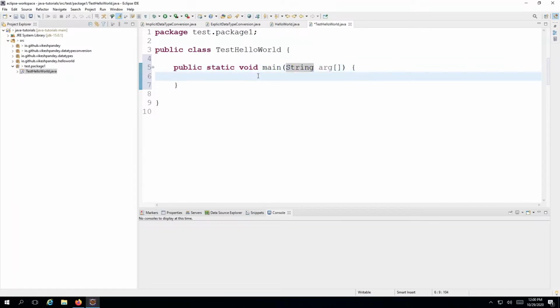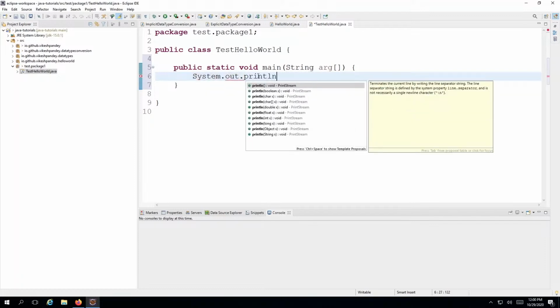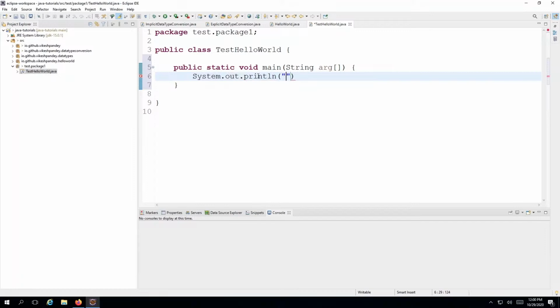Then let's write something in the program, because this is a hello world program. So I will just write System.out.println, and I'll type a string here which says Hello World and a semicolon. So again, I have been saying that I will explain this, and now I will explain this. Why do we need this and what does this mean?